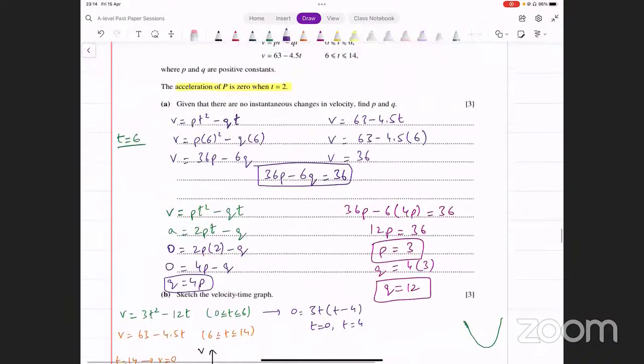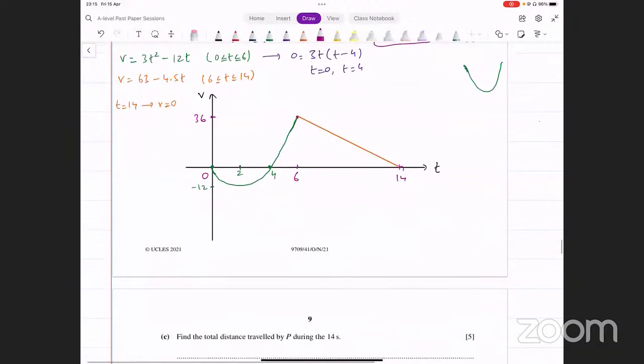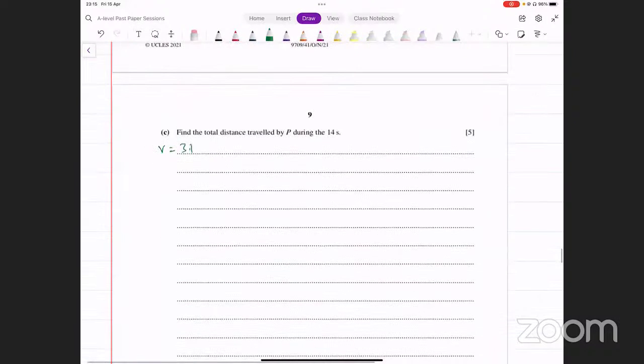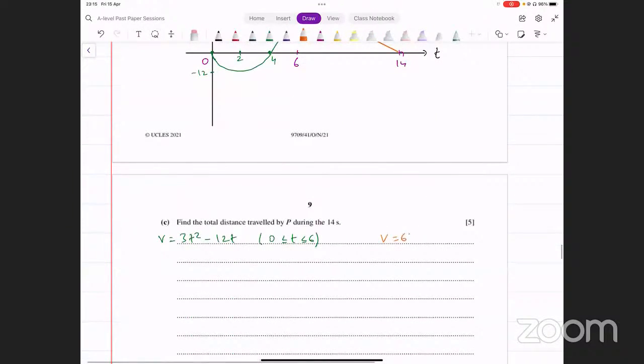दो फंक्शंस है ऊपर, वो लिख लेते हैं. दो फंक्शंस हमारे पास कौन से थे, मैंने यहाँ पे नीचे भी लिखे हैं. So we have v equals 3t square minus 12t. That's one function. v equals 3t square minus 12t. This was valid for time between 0 and 6. The other function is valid for time between 6 and 14, and that is 63 minus 4.5t.